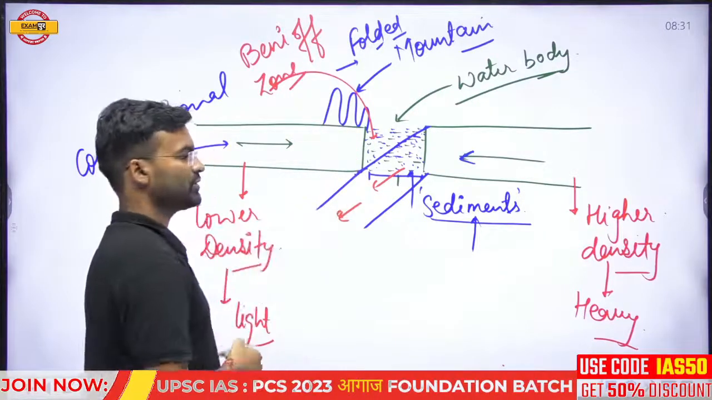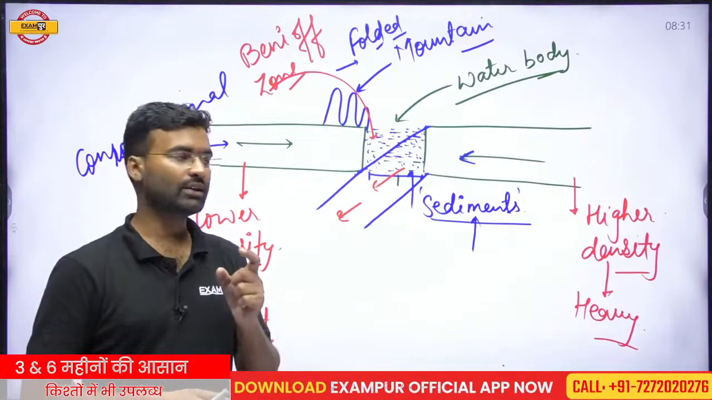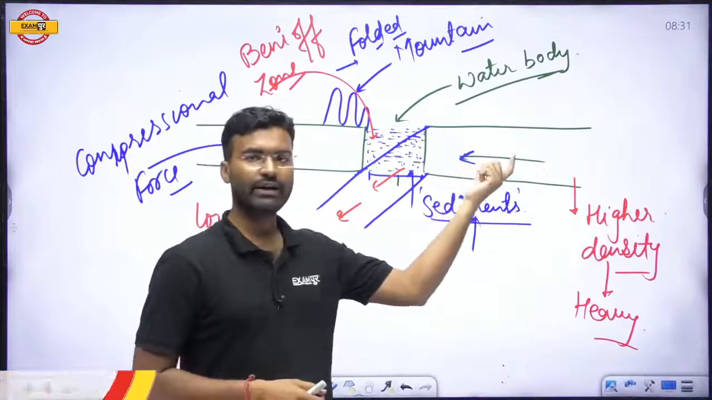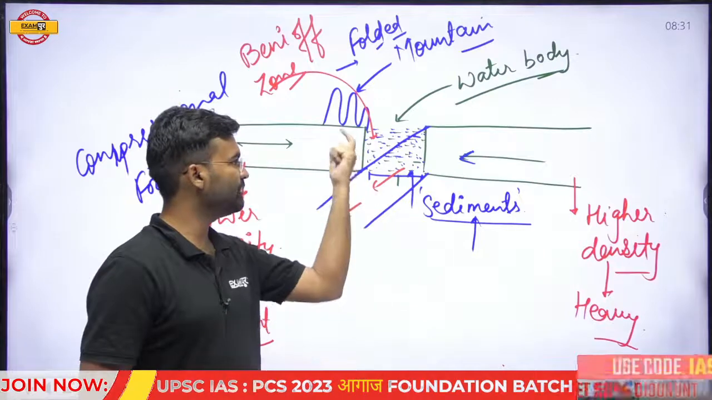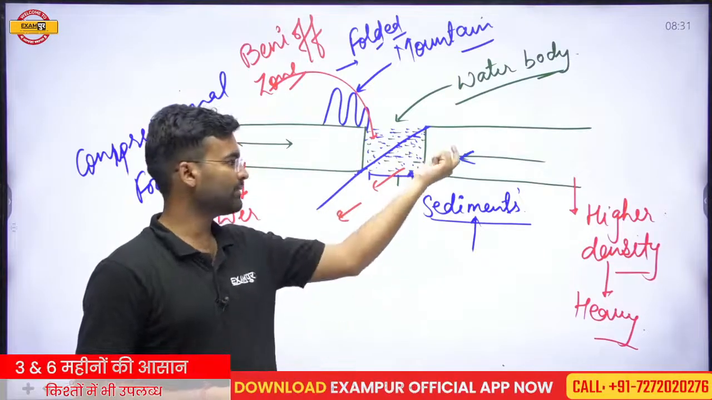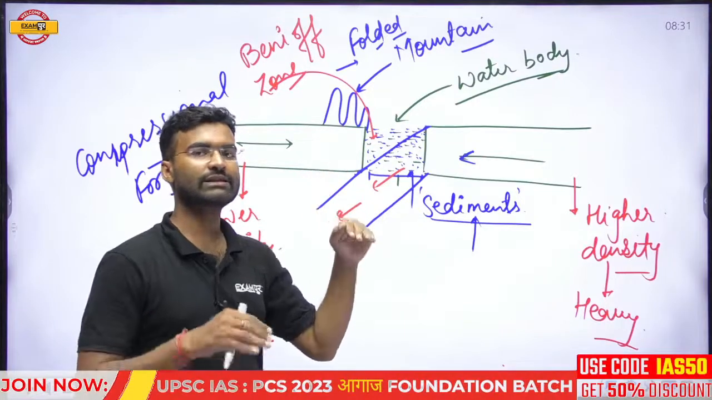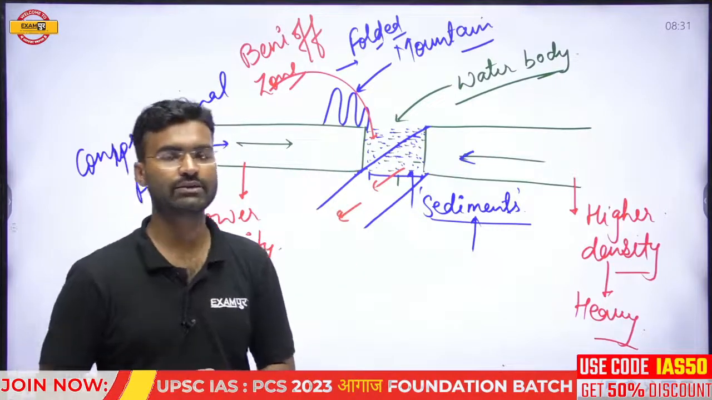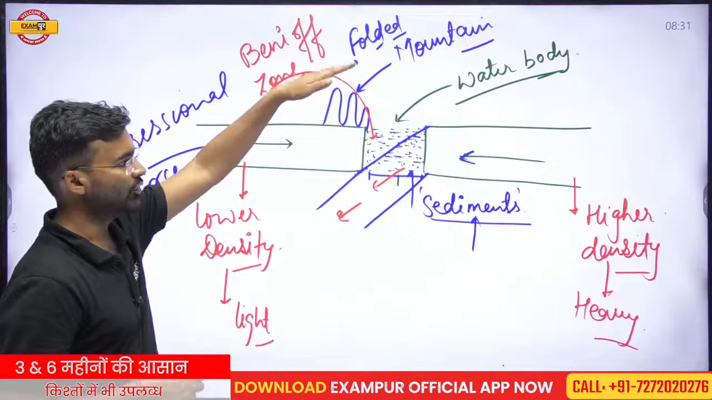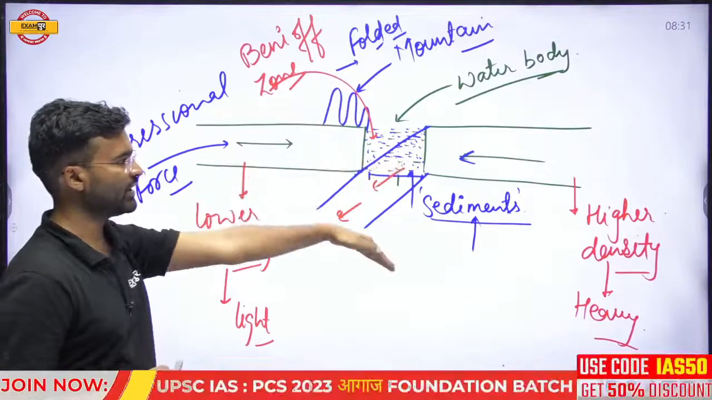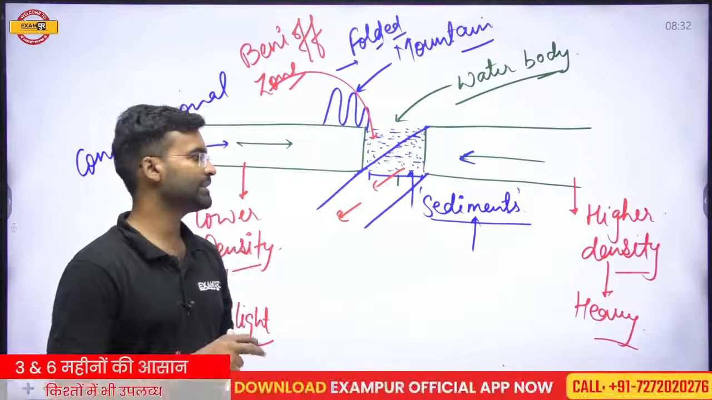So what is the Benioff zone? The Benioff zone is the zone of subduction where the heavier plate is getting subducted beneath the lighter plate. That means this plate is moving beneath this plate. So this is the subduction zone, and this zone is termed the Benioff zone, where the heavier plate is moving under the lighter plate.